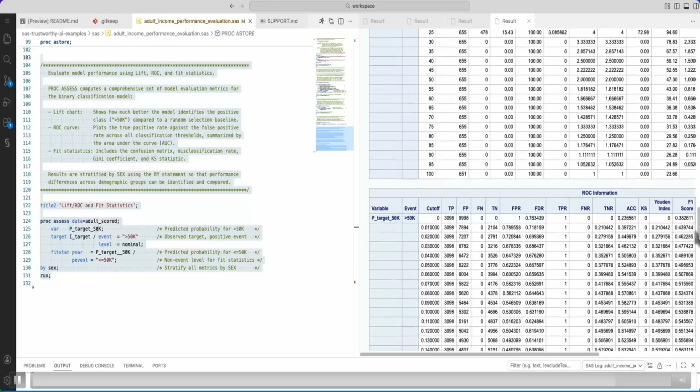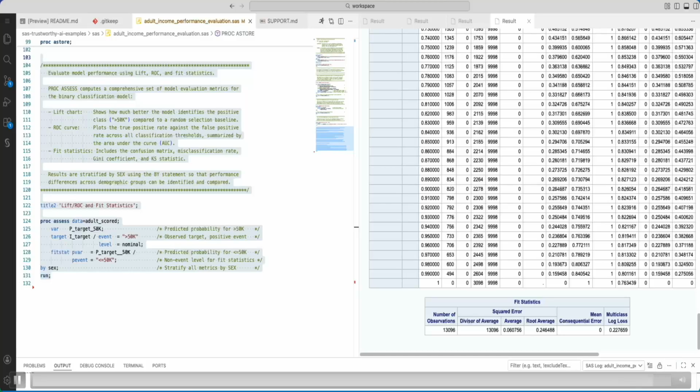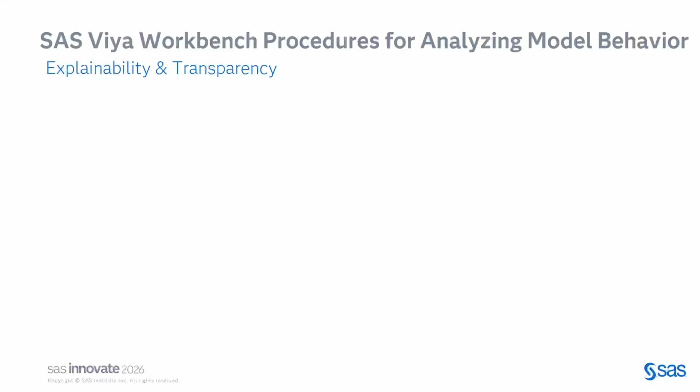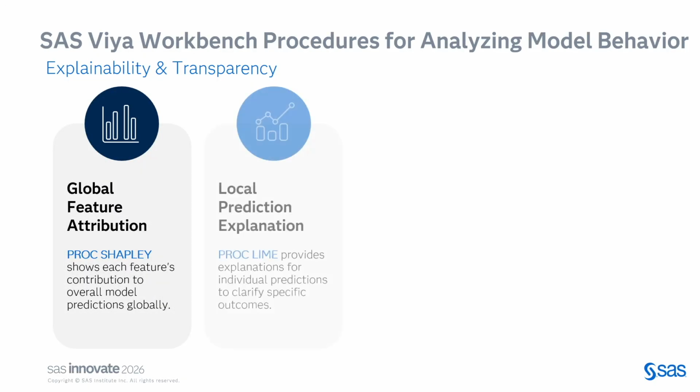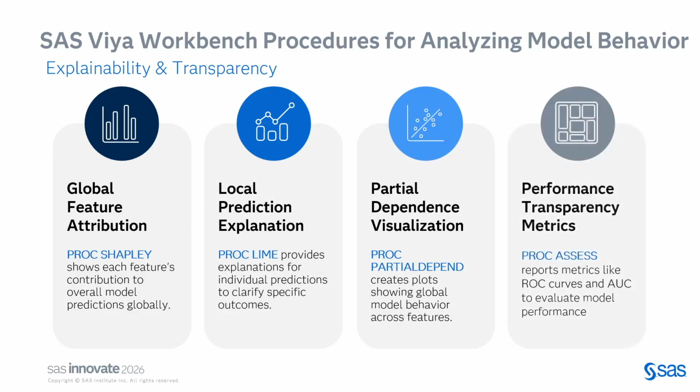So all that wonderful assess procedure output is something that a developer can use to make sure that the model is less biased. Second is the explainability and transparency. Now these are fun procs that we have in SAS Viya Workbench that you can use for your global explainability and local explainability. When it comes to global explainability, proc Shapley can show you how each feature is contributing towards the model prediction, either increasing the probability or reducing the probability.